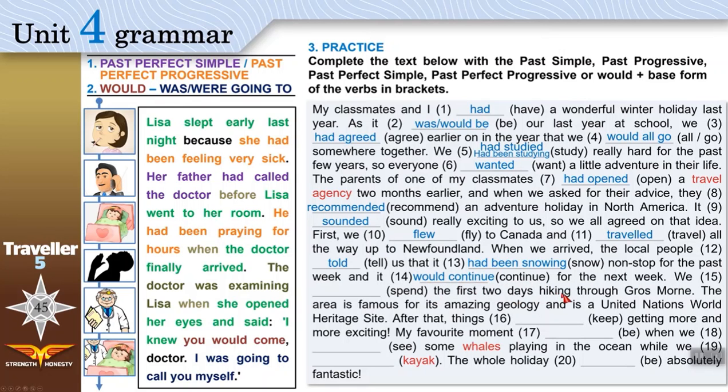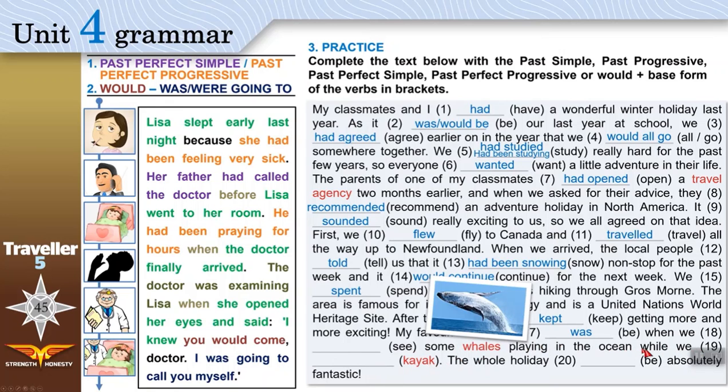We spend the first 2 days hiking through Grossmore. There is only one verb here. Use past simple. The area is famous for its amazing geology and is a United Nations World Heritage Site. After that, things keep getting more exciting. One action, past simple. My favorite moment was when we saw some whales playing in the ocean while we kayak.